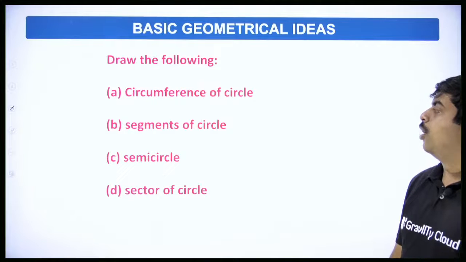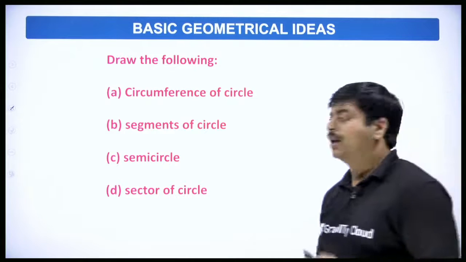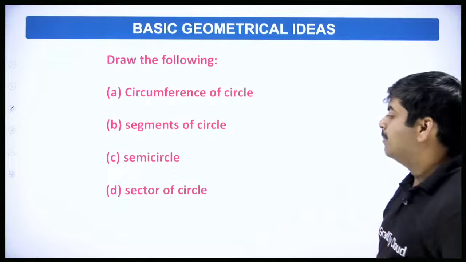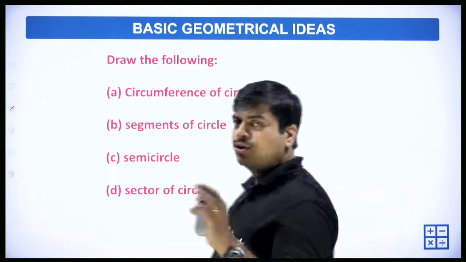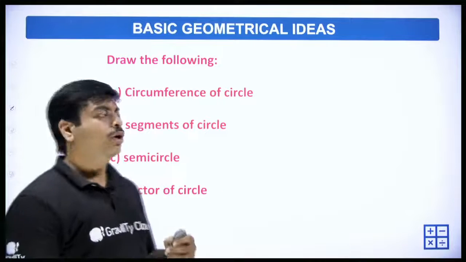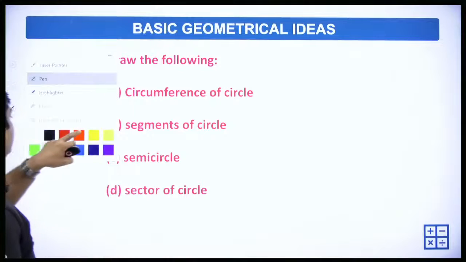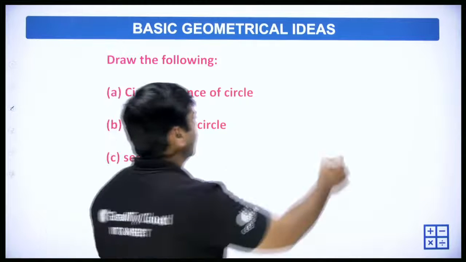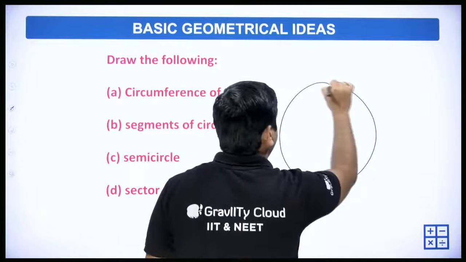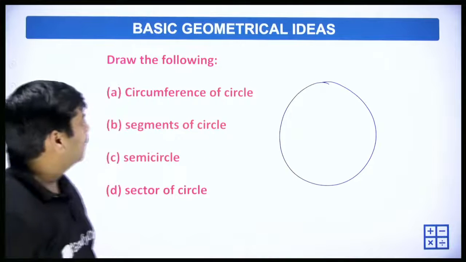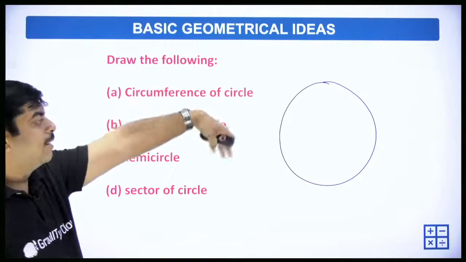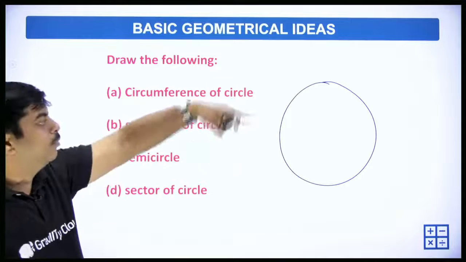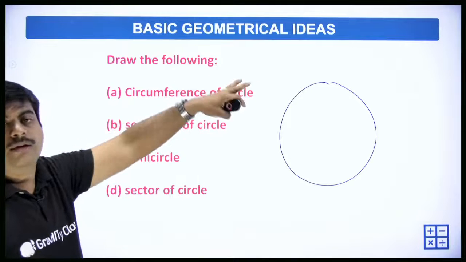Moving ahead, draw the following: circumference of a circle, segments of a circle, semicircle, sector of a circle. So let's try to draw a circle and see what all the things are. Let me draw a circle first. Circumference means the complete blue line, that curve is the circumference.